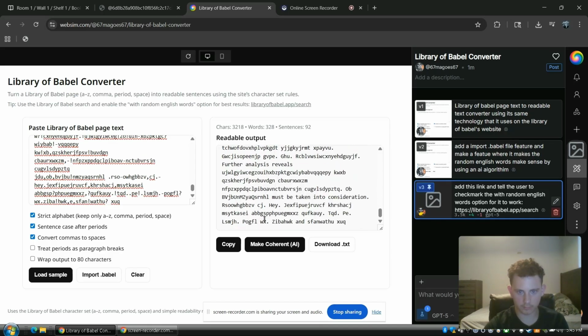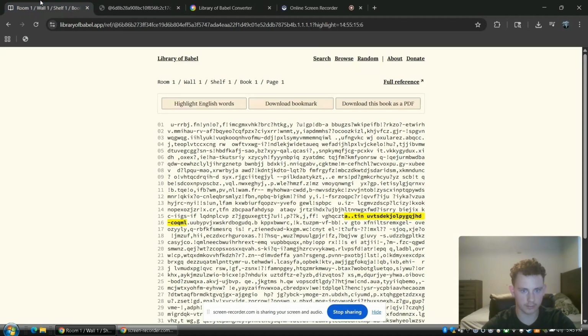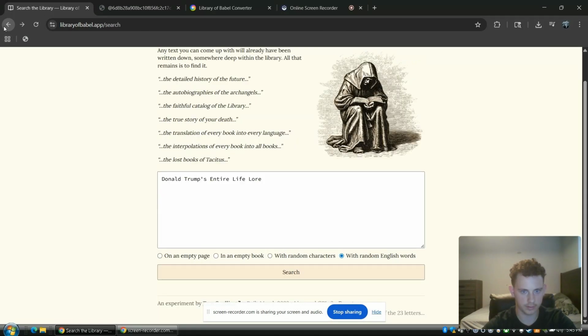But sometimes what I'd recommend doing, if it doesn't work with larger sentences or larger things, is to try something a little shorter, like Donald Trump's entire life, and remove the comma. We'll put Donald Trump's entire life and see if that makes it have more English words.